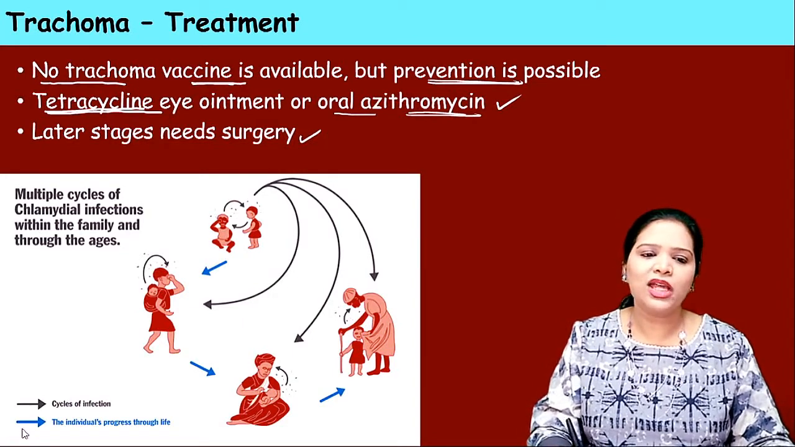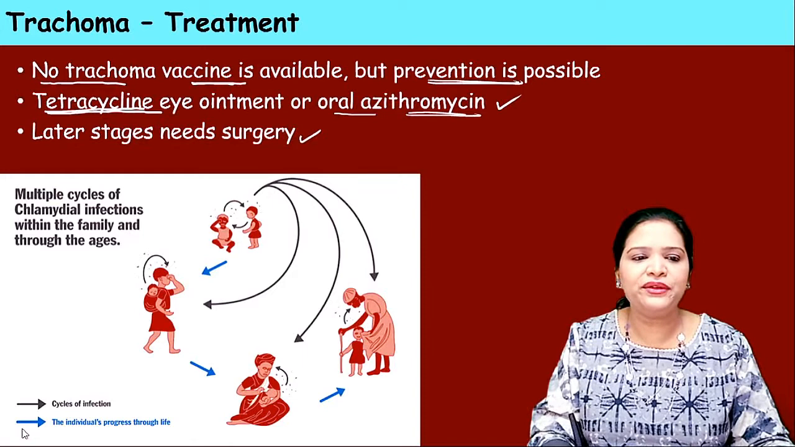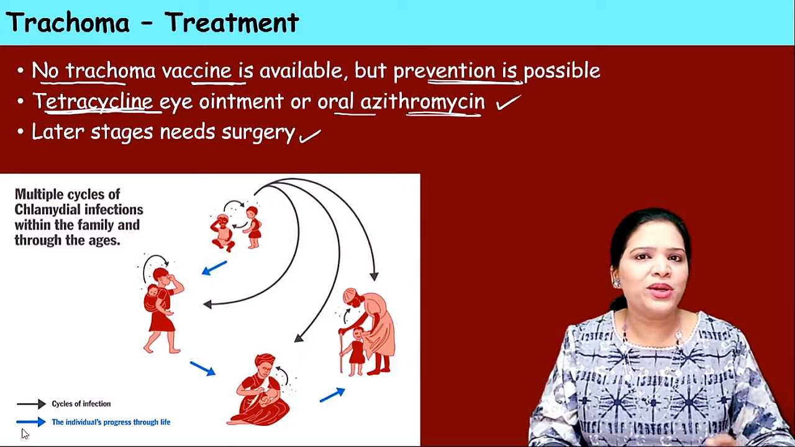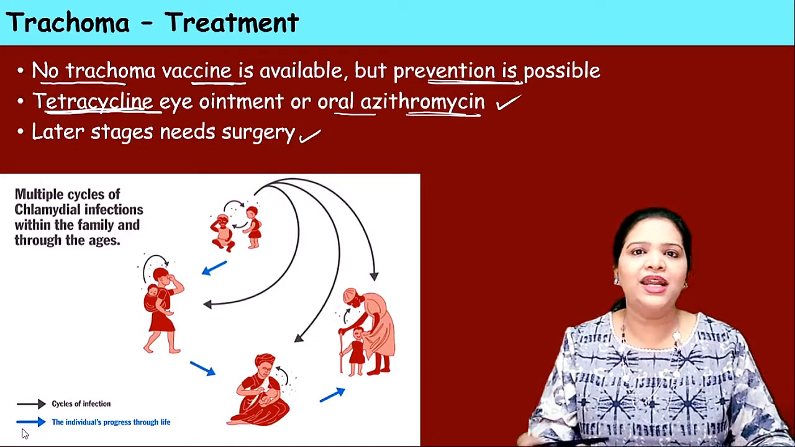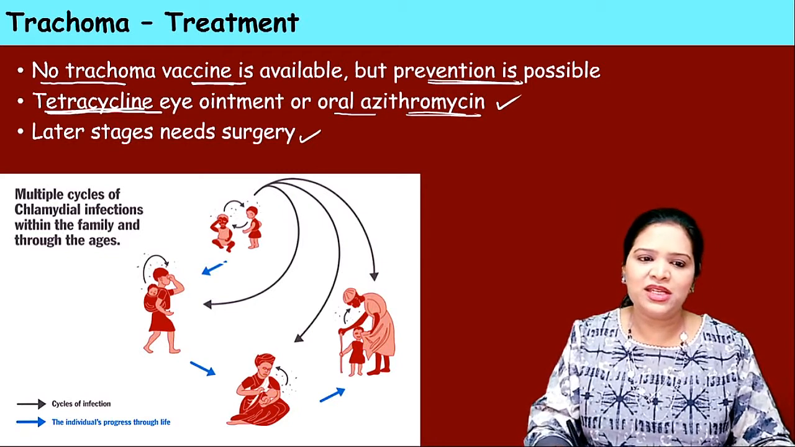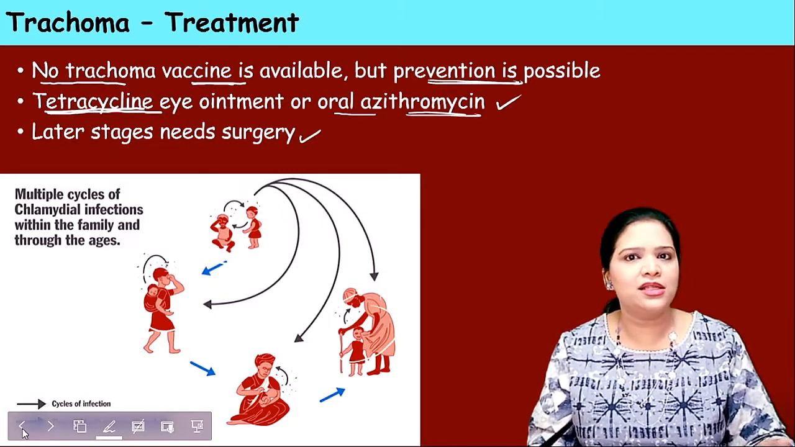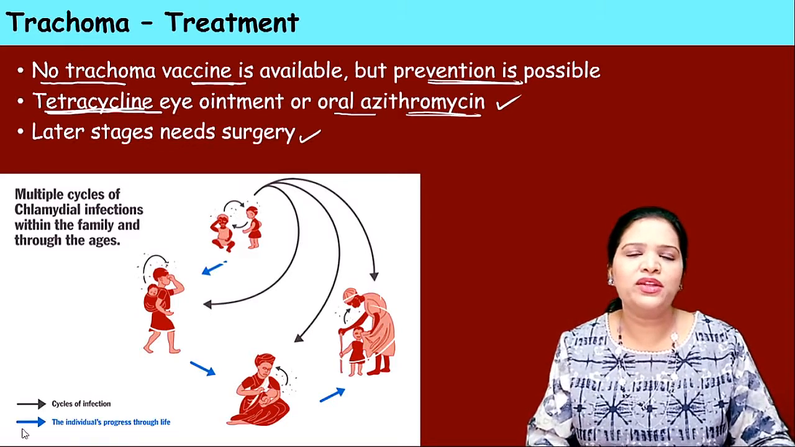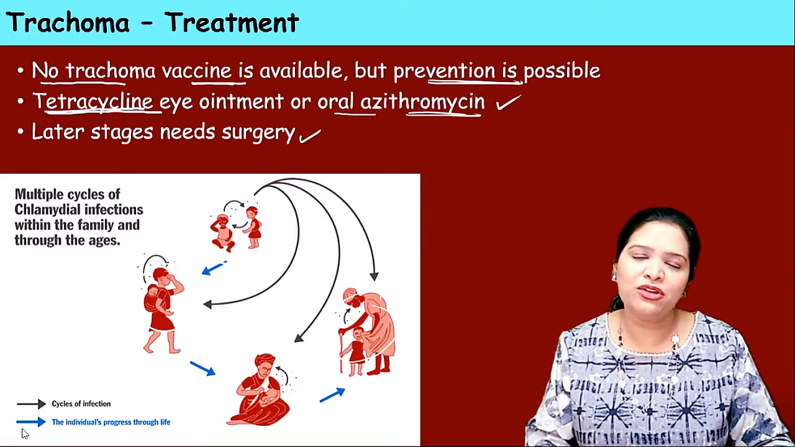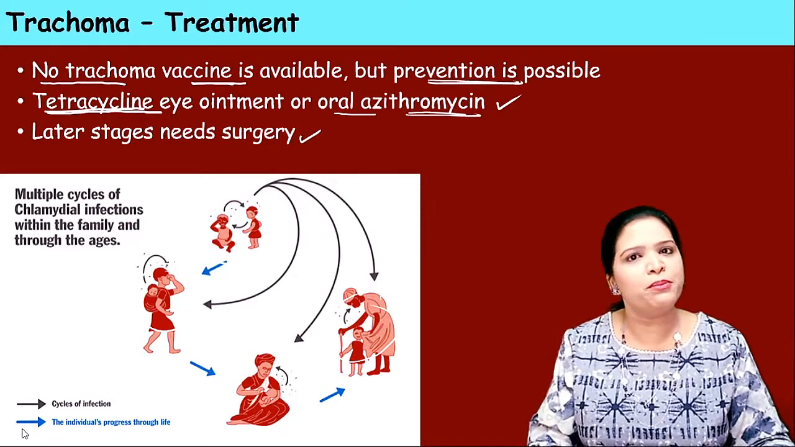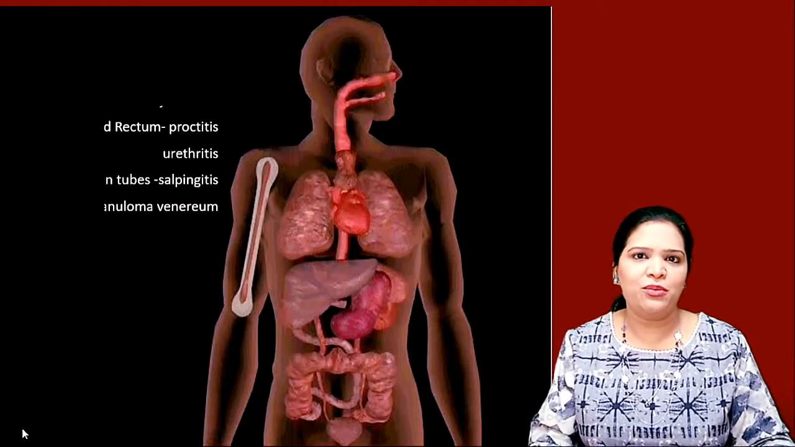So look at this picture. These are the different cycles through which the infection spreads between adults and kids. It spreads from kids to kids, from adult to kid, from elder people to kid, like this. The source of the infection for lymphogranuloma venereum and trachoma both is Chlamydia trachomatis.